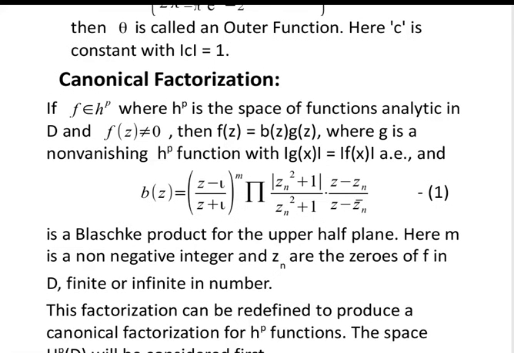Now coming to the main topic, that is canonical factorization.